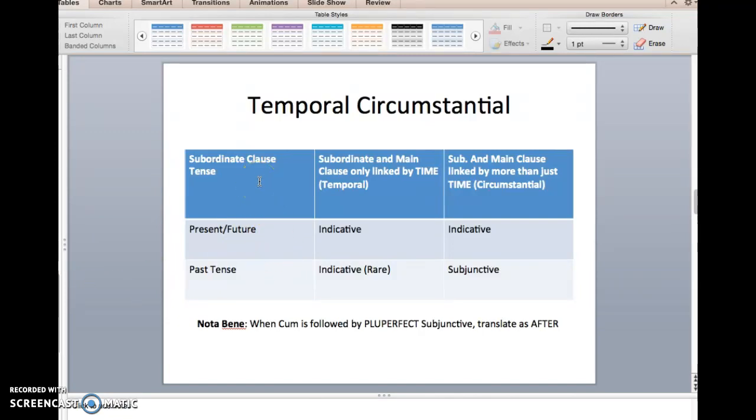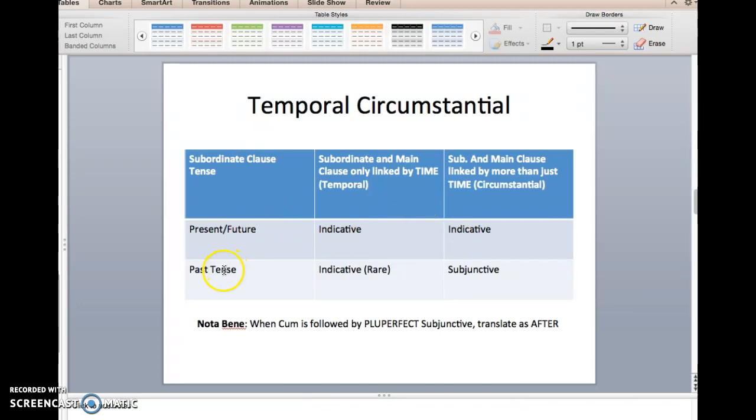So as we notice, the key takeaway here is that when the tense of the verb following cum is present or future, and we want to translate cum as when, we know that the verb that follows it will always be indicative.